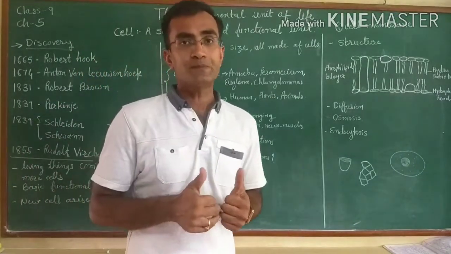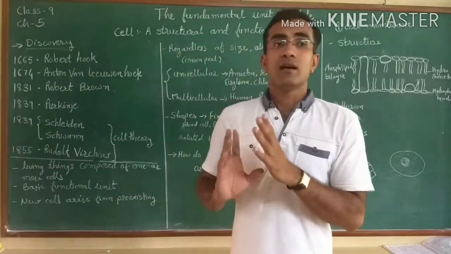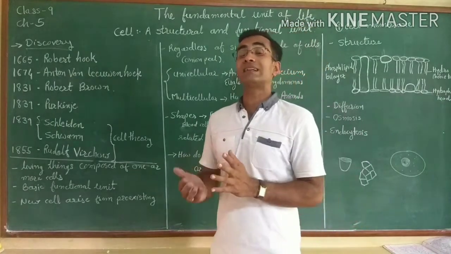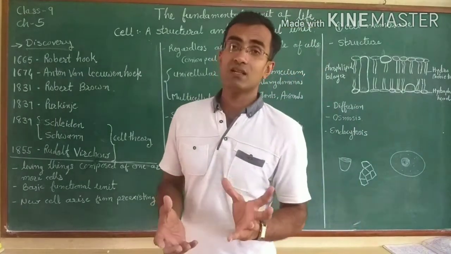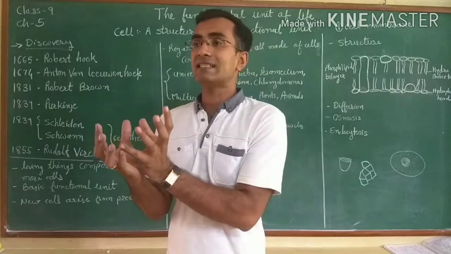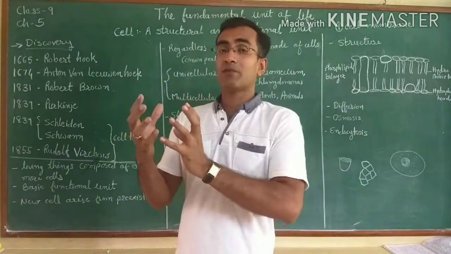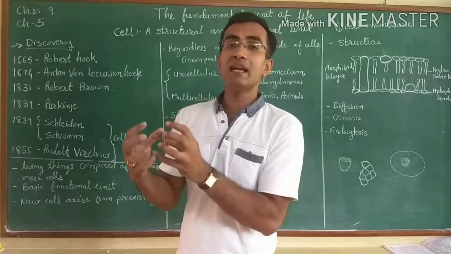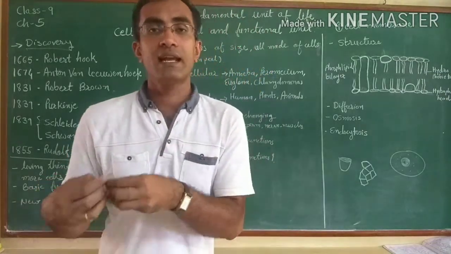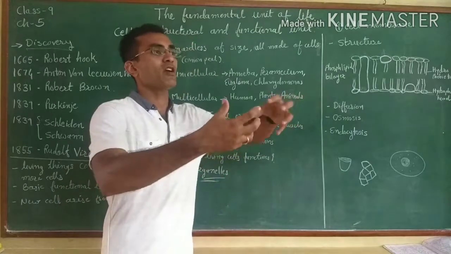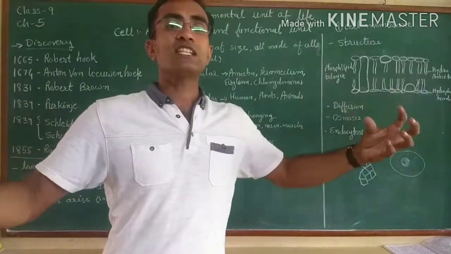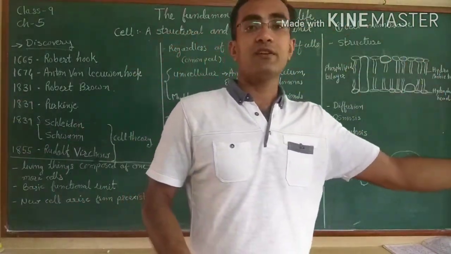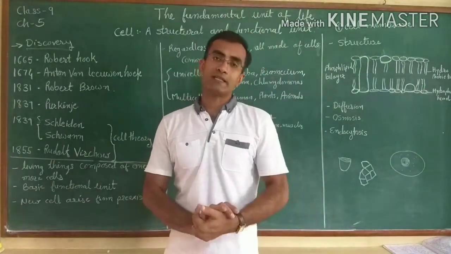Are you getting it? Okay. Another group is multicellular organisms, in which different cells, as a group of cells, make different organs, and these different organs are responsible for performing different sorts of activities.